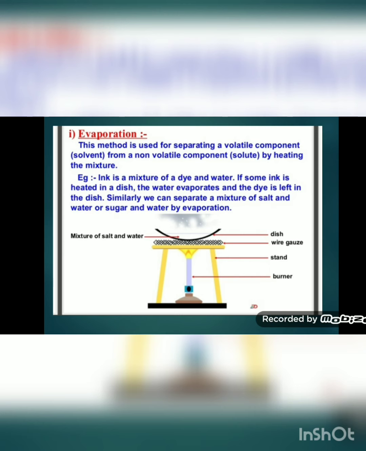And the simple example is ink. Ink we use is a mixture of dye and water. Dye is the colored part of the ink. If some ink is heated in a dish as shown in the figure, the water evaporates and the dye is left in the dish. So in this way we can separate the water and the dye present in ink. Similarly we can separate a mixture of salt and water or sugar and water by evaporation.